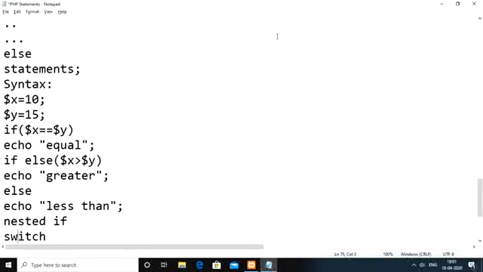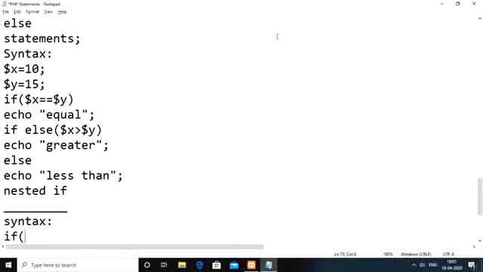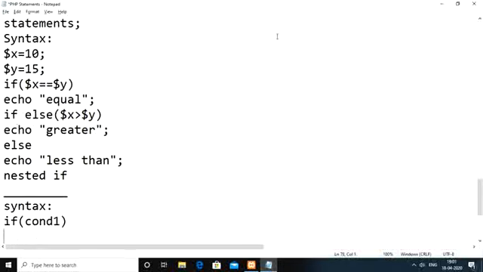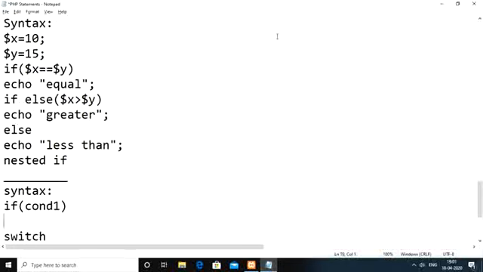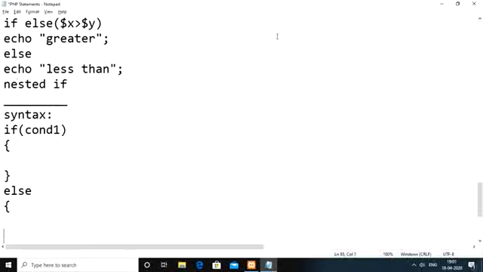The last kind of if statement we are going to have is the nested if. A nested if is nothing but, if one if else statement is kept inside another if block or another else block, that kind of statement we generally call nested if statements. So within the if of condition 1, then for this if, we are going to keep one else block.